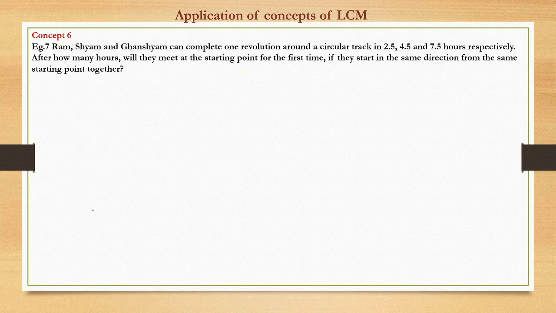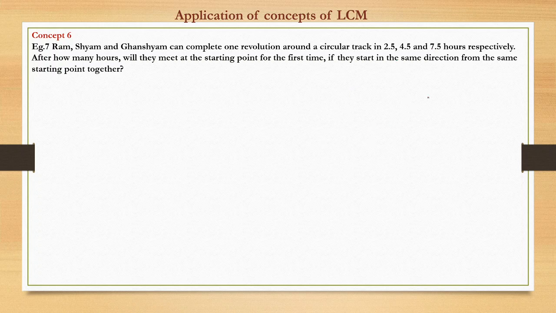This we know actually. So now another question: Ram, Shyam and Ghanshyam can complete one revolution around a circular track in 2.5, 4.5 and 7.5 hours respectively. After how many hours will they meet at the starting point for the first time, if they start in the same direction from the same starting point together?